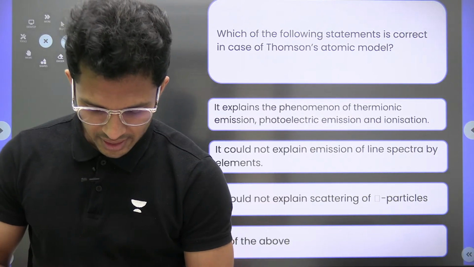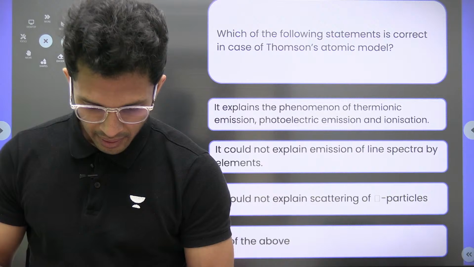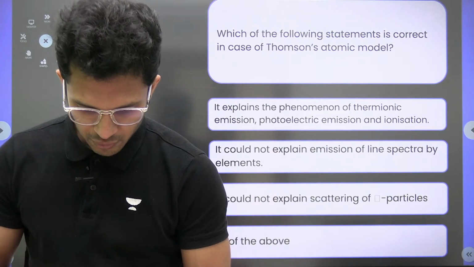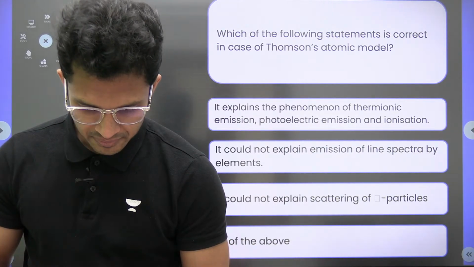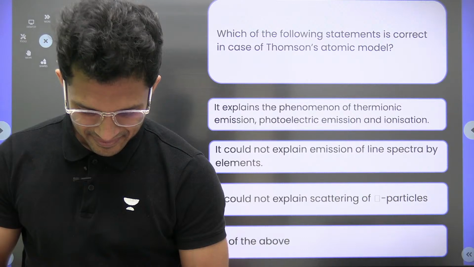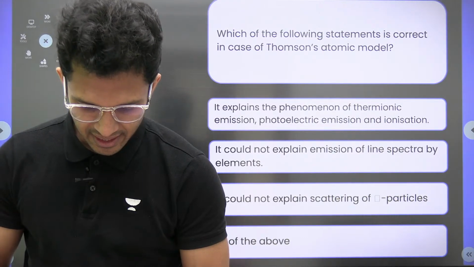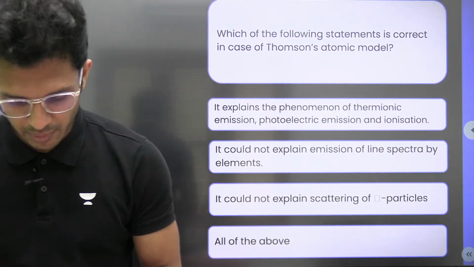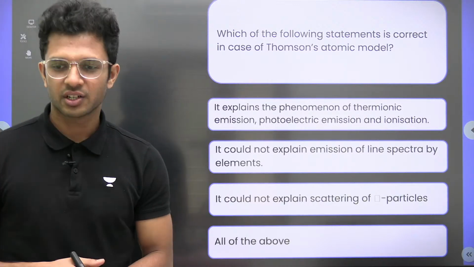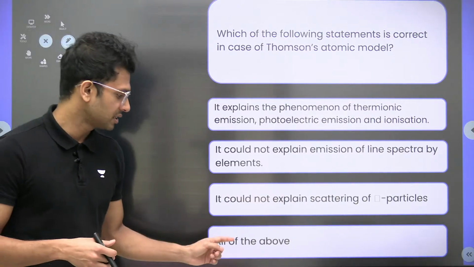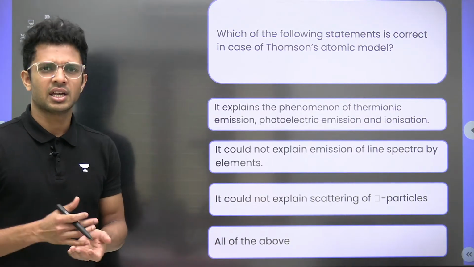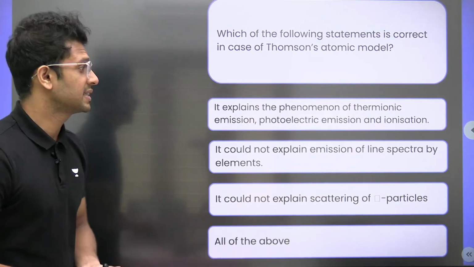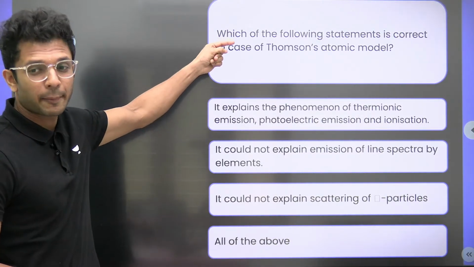Unique is going for D. Then Khushi is for D. Sana is for D. D, D, D, D. Everyone is going for D options, right? Okay, cool. Everyone says all of the above. Let's see whether it is correct or not. Everyone listen.